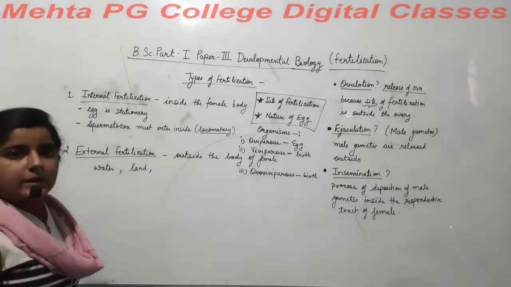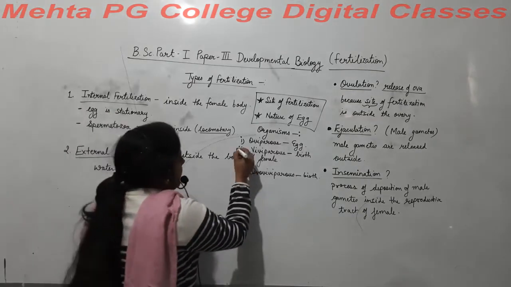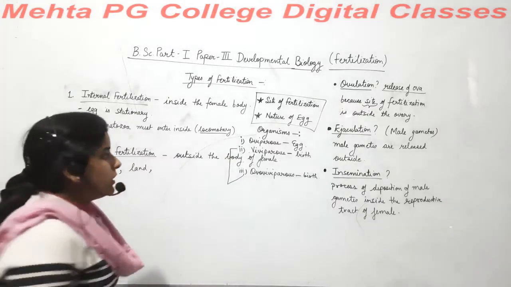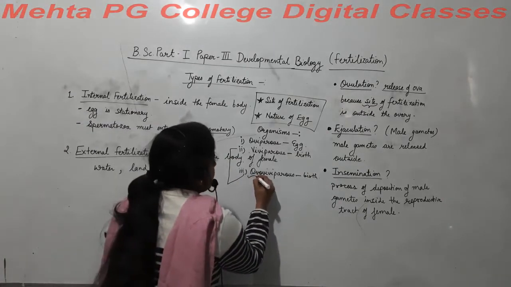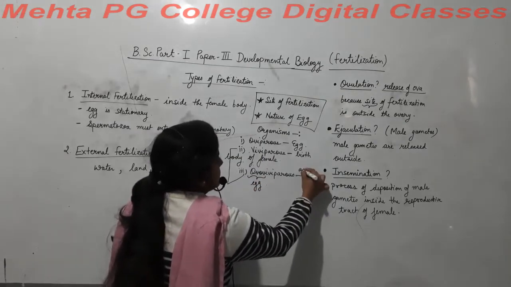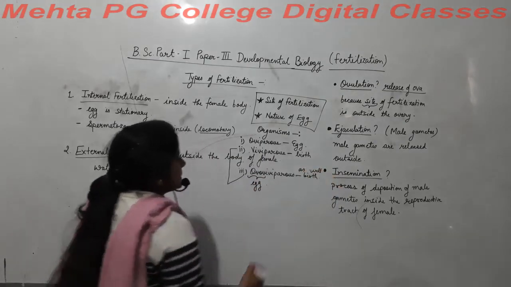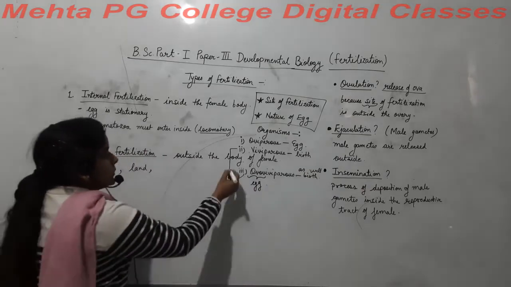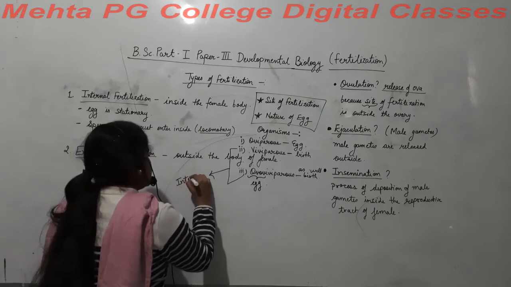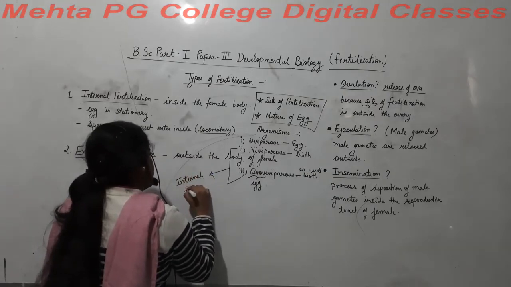Internal fertilization. Why? Because they directly give birth to the organisms, or they can lay eggs as well as give birth to the organisms. So mostly these show internal fertilization.